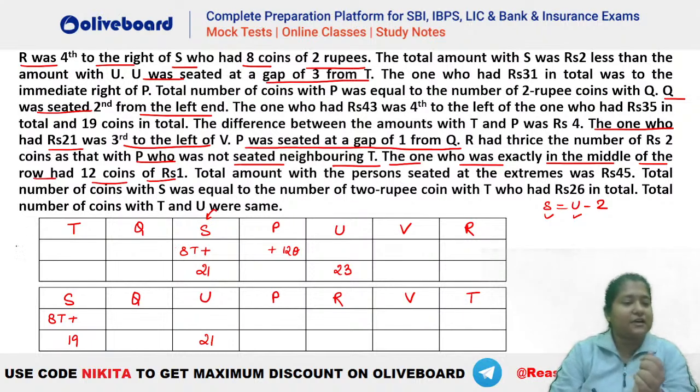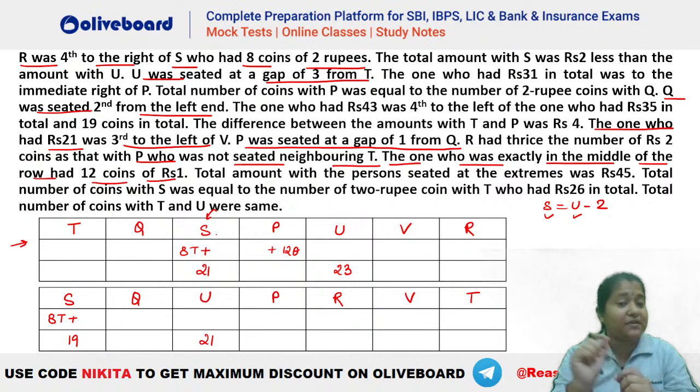Now, if you check in the first case, let's talk about the first case here. Can anybody tell me what should be the number of coins with S for rupee 1? You can see he has 8 coins of 2 rupees. He has 21 rupees in total. So what should be the number of coins for 1 rupee for S? You can see 8 2s are 16. 16 is already there in terms of 2 rupees, so the remaining will be 1 rupee. So he will have 5 coins of 1 rupee. Absolutely, Lakshmita. So this will be 5 coins of 1 rupee here.